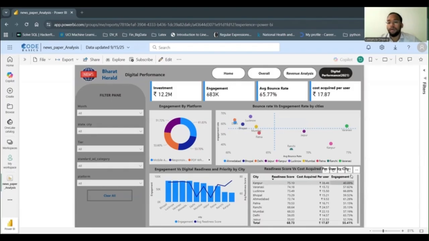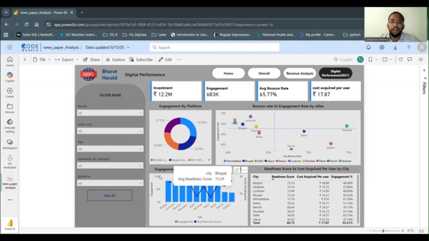The bounce rate in Kanpur, we can see it here, is around 72%. Like so, the users in this city are not satisfied with the digital apps. They are quickly exiting the app because of poor UI and UX designs.